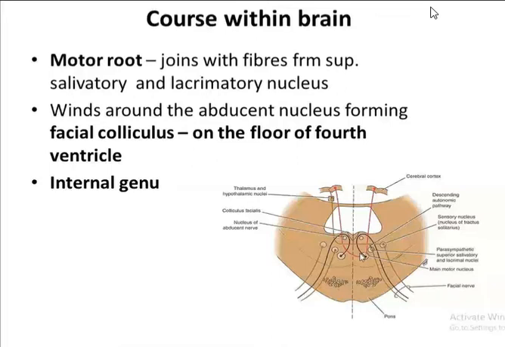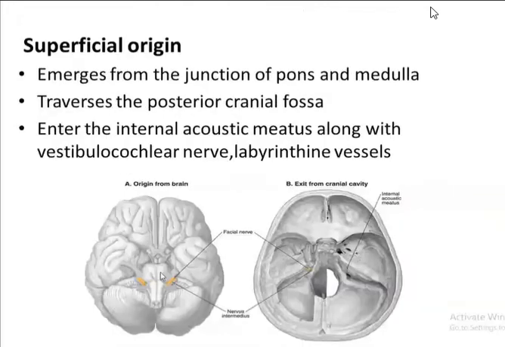Now after running forward and downward, after forming the internal genu, it emerges from the junction of the pons and the medulla. I hope you know this. This is the pons, this is the medulla, so this is the pontomedullary junction. The facial nerve emerges from the junction of the pons and the medulla. This is the emergence of the facial nerve. Then after this, it traverses the posterior cranial fossa here. Then here it enters the internal acoustic meatus.